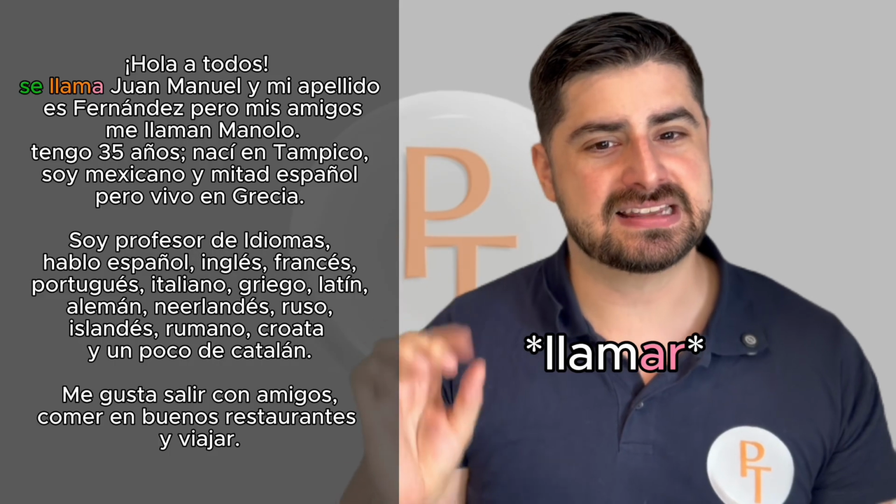Se llama. Llamar is a pink verb ending in ar. Se llama Juan Manuel y su apellido is not me, it's gonna be su, es Fernández. Pero sus amigos lo llaman Manolo. Why is lo? Because this is not reflexive. This is someone else doing the action to me. If I would be calling myself Manolo again, then it would be reflexive, but this is not me calling myself Manolo. These are my friends calling me Manolo.